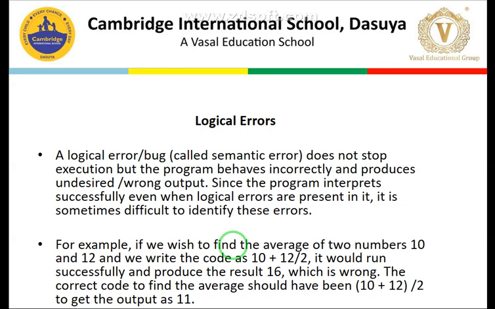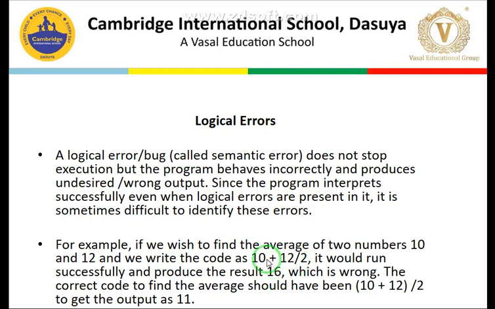For example, if we wish to find the average of two numbers, let's say 10 and 12, and we write the code as 10 plus 12 divided by 2. Here, 12 gets divided by 2 first, so we get 6, and 6 plus 10 gives 16 as a result.